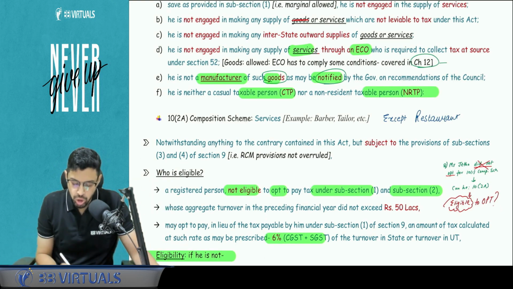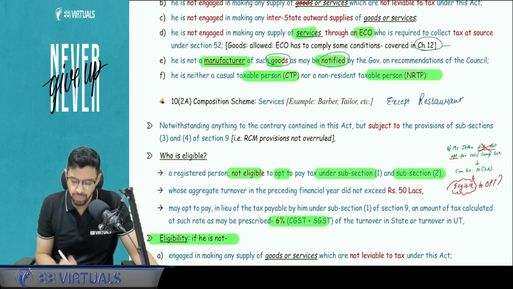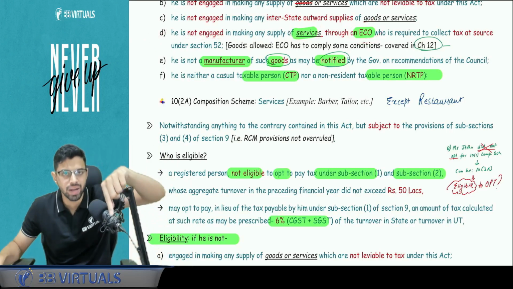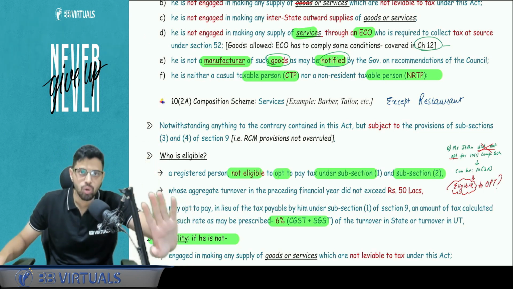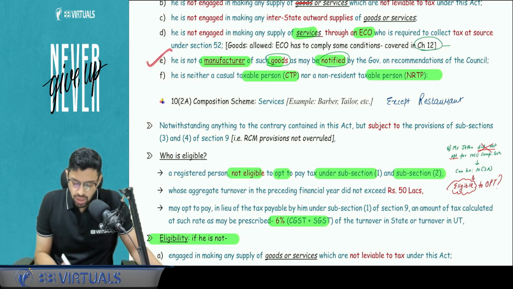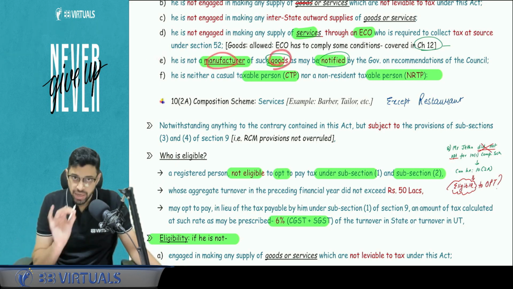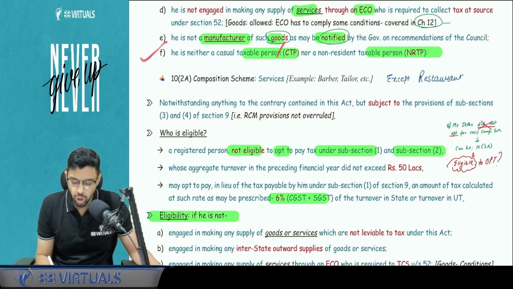Yes. Next, you should not be engaged in making any supply of services through an ECO which are covered under TCS. I will cover this in the ECO also. If possible, I will be making that in English as well, the TCS and the ECO chart. But you can pay attention here that you should not be engaged in making any services through an ECO which is required to collect under TCS. But if you are supplying goods through an ECO, you are allowed subject to certain conditions. Those conditions will be covered in the TCS chapter. You are a manufacturer of goods, that is fine, but notified goods are not allowed, that I covered above. I will be covering the list in a couple of minutes. You should not be a CTP or NRTP.